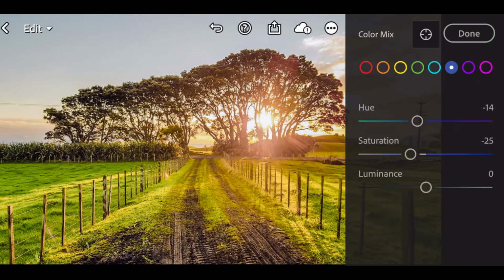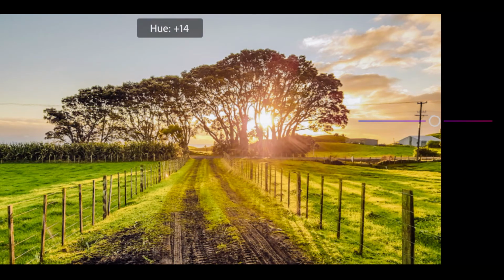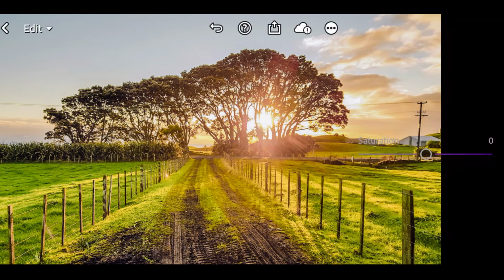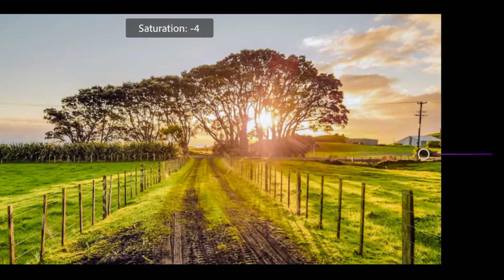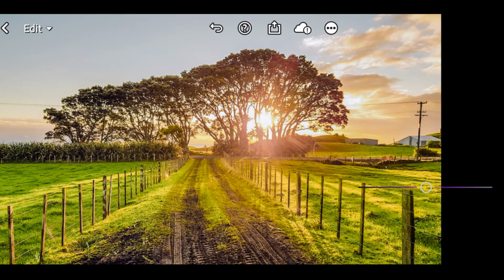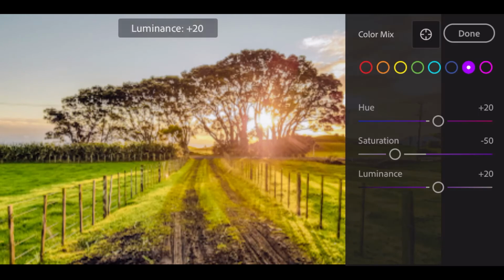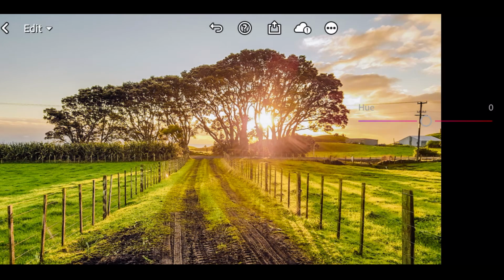Go to purple color. Hue plus 20. Saturation minus 50. Luminance plus 20.